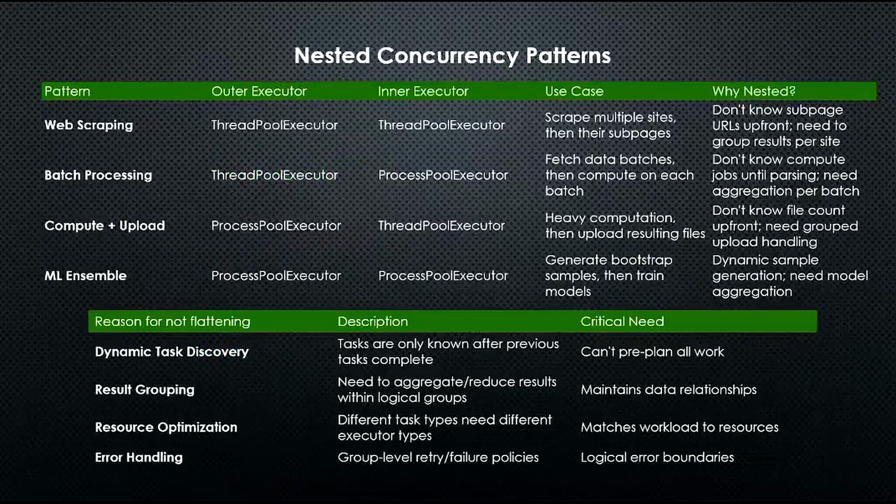Let's go on. So here we go to why do you want to do nested concurrency. I have 4 rows on top, columns of outer and inner. What we have just now was row 1's pattern. Outer is ThreadPool, inner is ThreadPool. But of course, in real life use cases, you don't want to use the same ThreadPool. If you use the same, then you must not put max workers to 1. You must put something more. If you put something more, will it also deadlock? I'm not sure. You can try that for the next PyCon. 2 workers, can you lock it?